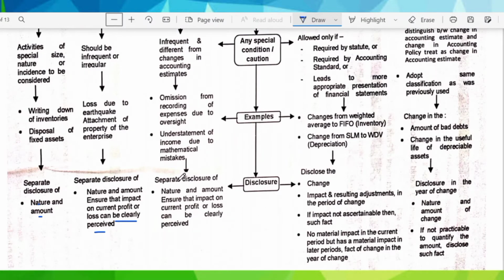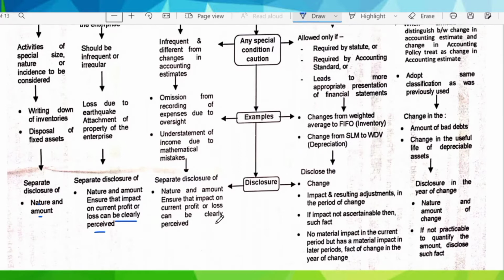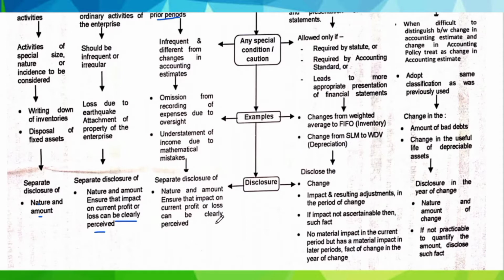It has separate disclosure. It requires a separate disclosure of amount and nature, and in this also we have to ensure the same disclosure requirement as that of the extraordinary item, that is, ensure that the impact on current profit or loss can be perceived clearly, and also it is disclosed separately in the P&L.